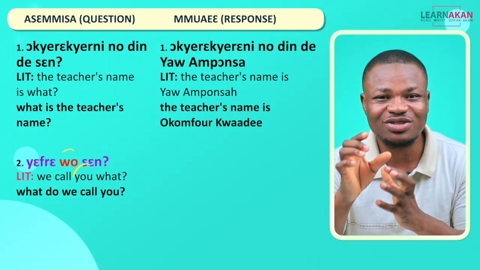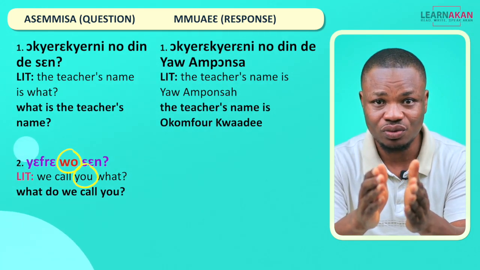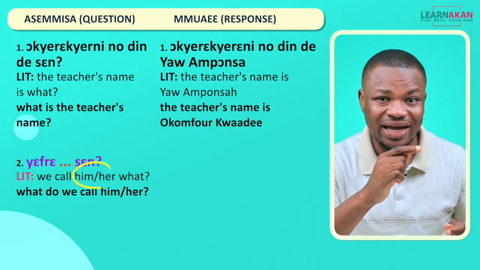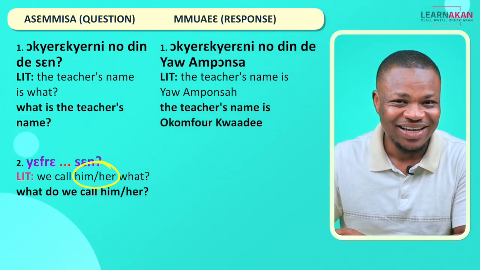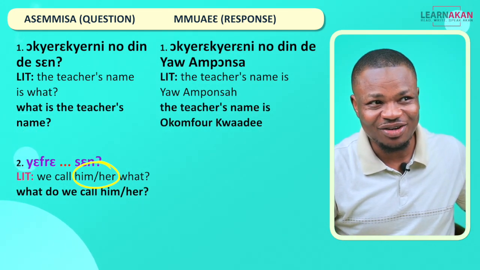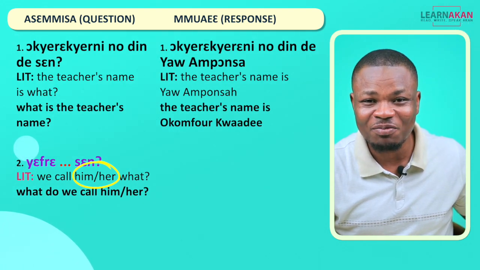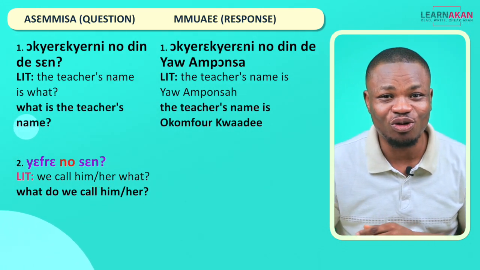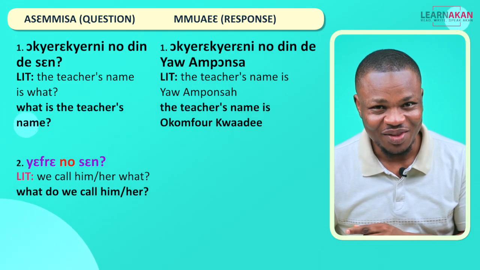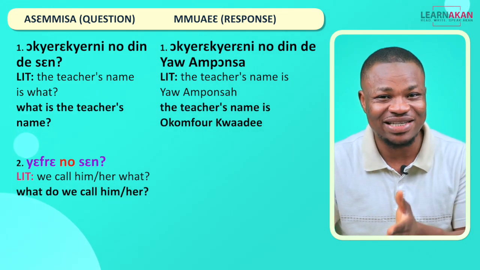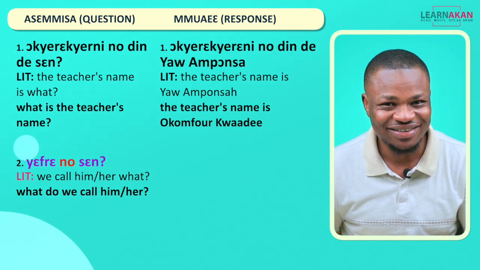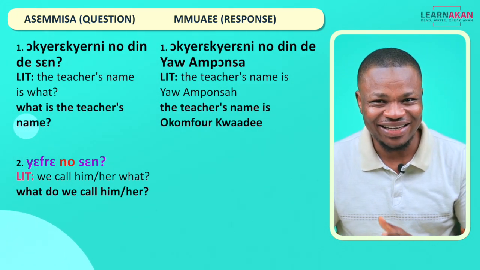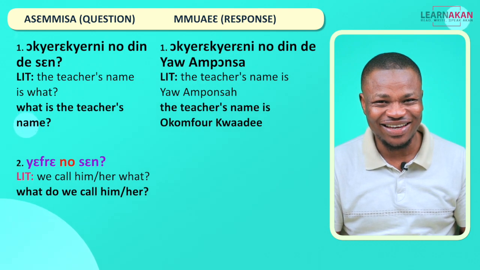So I need to switch this object pronoun you, wo, to him or her, because you are talking about somebody else, right? Now, if you took this lesson, then you know the object pronoun him or her is no. So instead of Yefre was saying, this will become Yefre no saying, right? Yefre no saying. It's that simple, okay?